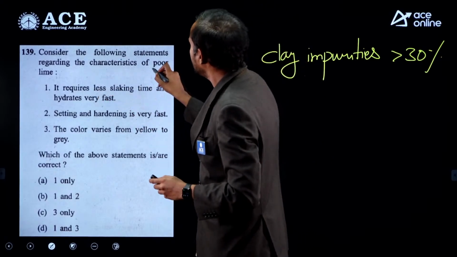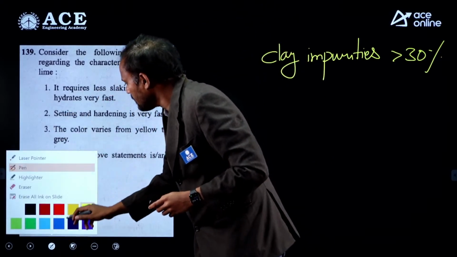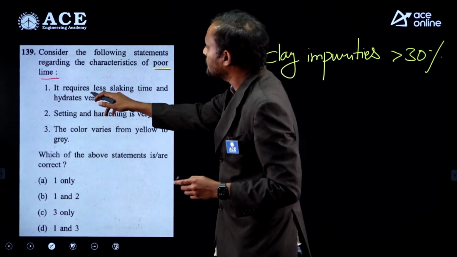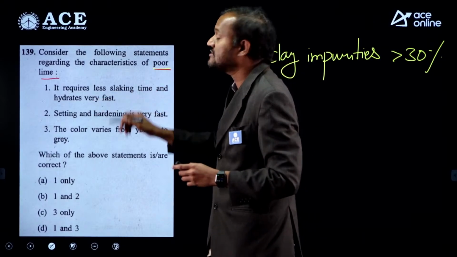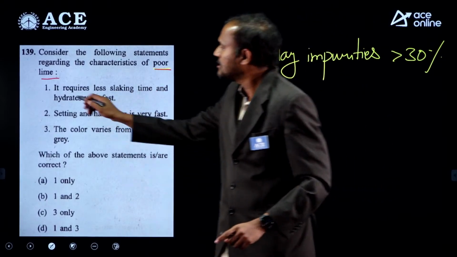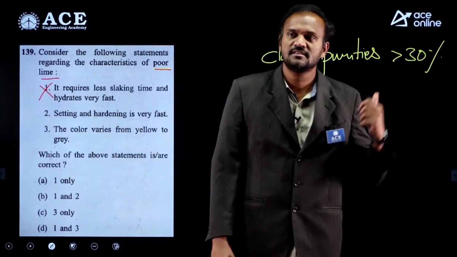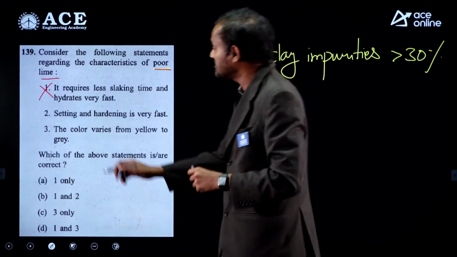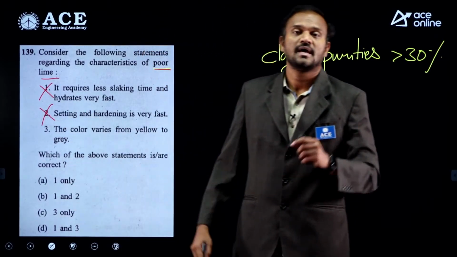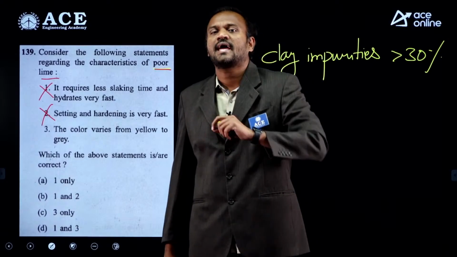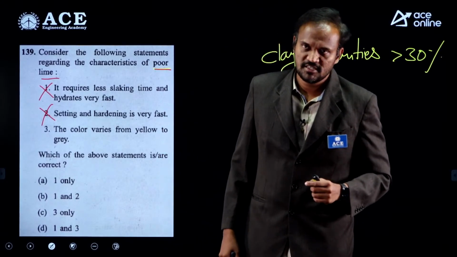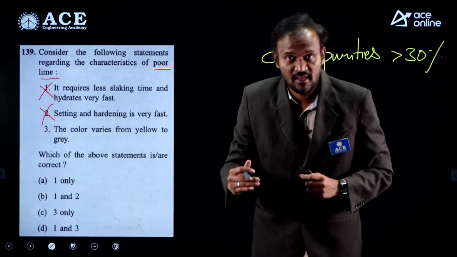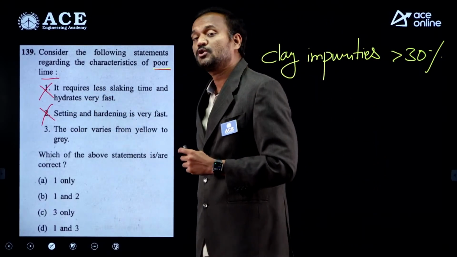So regarding poor lime, it requires less slaking time and hydrates very fast. That is wrong, because as we mentioned, due to high clay content, it slakes very slowly. Next, setting and hardening is very fast. This is also incorrect, because due to low lime content and very high clay content, poor lime slakes, sets and hardens very slowly. Hence, option 2 is also incorrect.